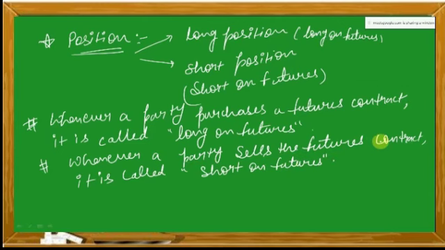So whenever there is a transaction, there is a buyer and there is a seller.